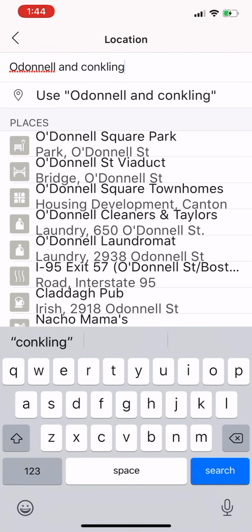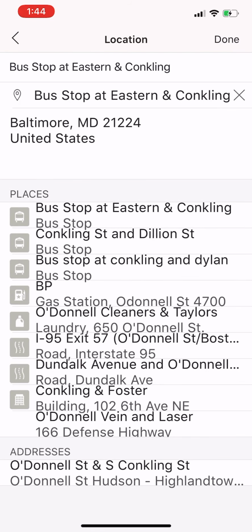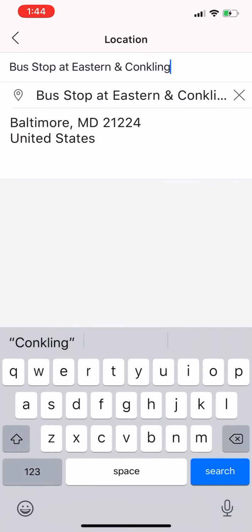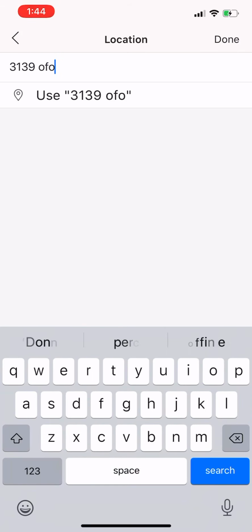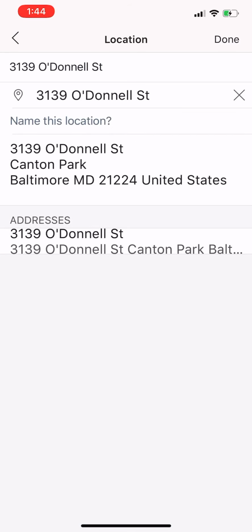And as you can see, it's going to start typing and populating down here. And you can pick that and go and hit done. Or you can come back and actually type the address if you know it. And then it'll populate there as you saw. Click it and then hit done to submit it.